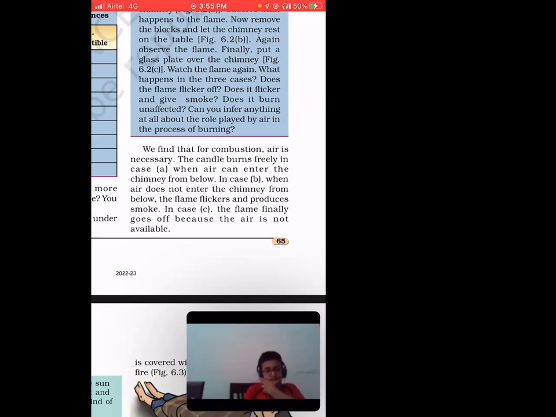What are the three different cases? First, we find that for combustion air is necessary. You already know this, right? Then the candle will burn freely when air can enter the chimney from below. So you can see air can enter from everywhere, right? Second case, when air does not enter the chimney from below, the flame flickers and produces smoke, right? So instead of producing heat energy, they'll be producing smoke at that time when air is insufficient. Getting the point?